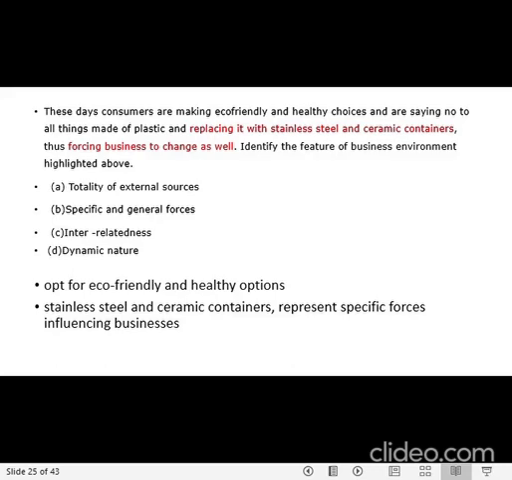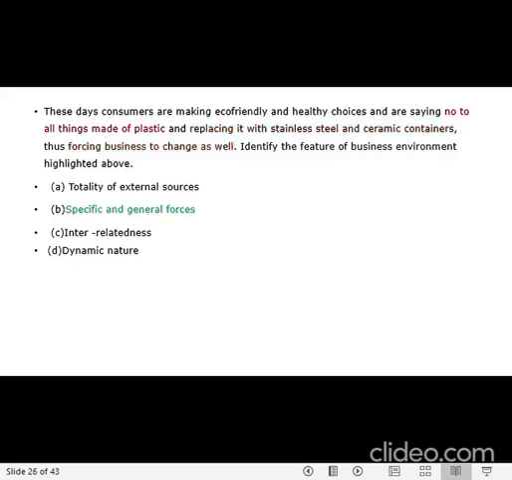Totality of external sources, specific and general forces, interrelatedness or dynamic nature. Here, if you see, we are replacing plastic with stainless steel and ceramic things. So we are kind of forcing the business to opt for eco-friendly and healthy options. So what are they doing? They are specifically talking about stainless steel containers, ceramic containers, and talking about plastic. So the answer here is specific and general forces. They are specifying what we are doing.